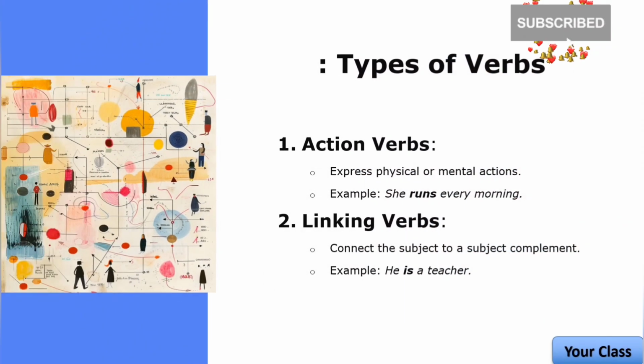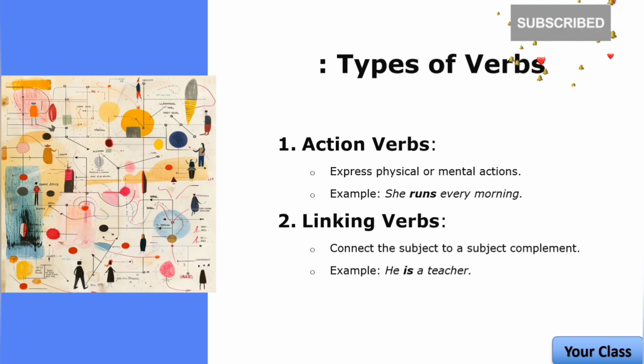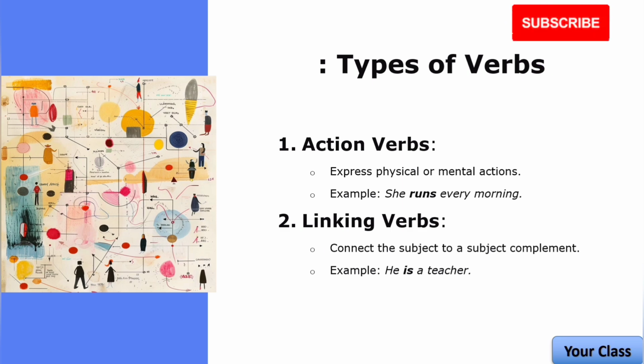Number one, action verbs. These verbs show what the subject of the sentence is doing, either physically or mentally. An action verb can describe a physical action like running or jumping, or a mental action like thinking or dreaming. For example, physical action. These actions can be seen or physically observed. Examples include verbs like run, eat, jump, write, and sing. For example, she runs every morning. Here, runs shows a physical action.